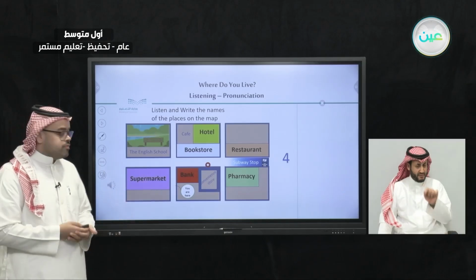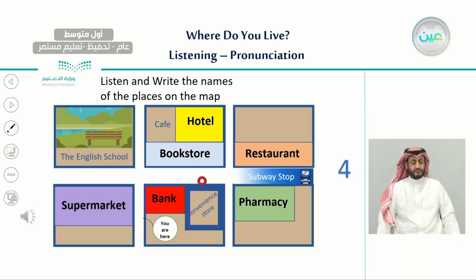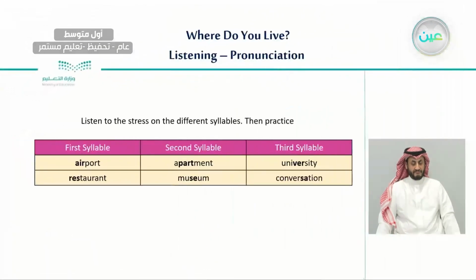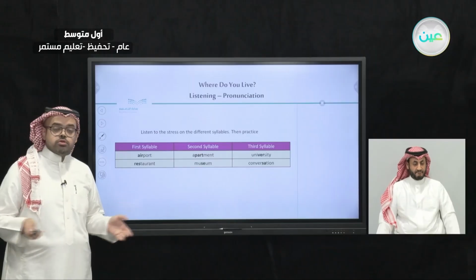So excellent job, everyone. Here we have written down the names of the places. We have listened to their directions. So here is the English school. Here is the cafe. Here is the subway stop. And at the end, here is the convenience store. Very good job, everyone. Now, the last part we have for today.